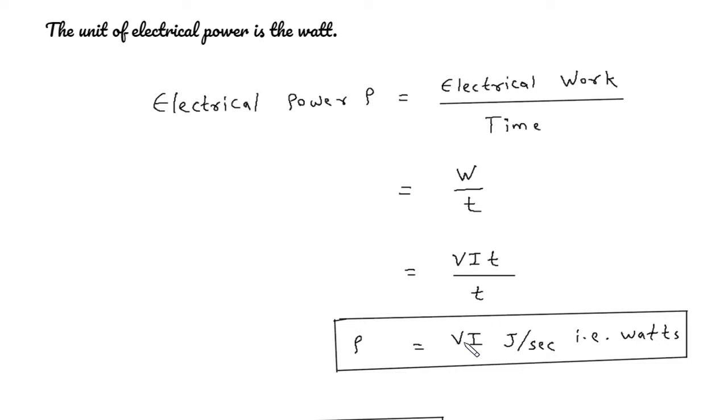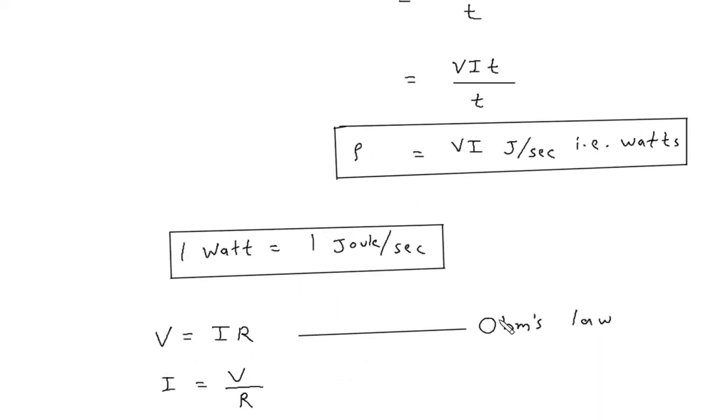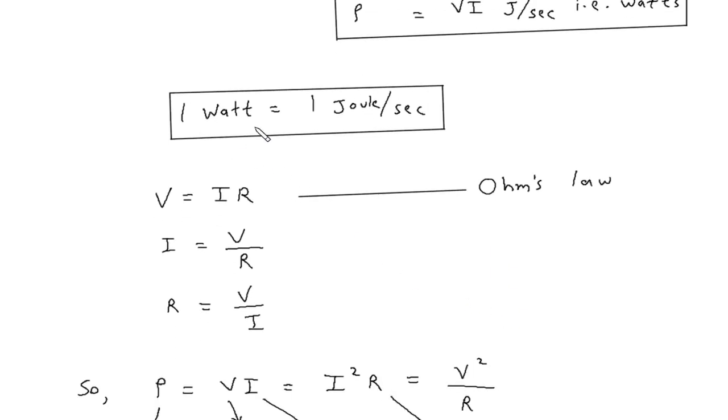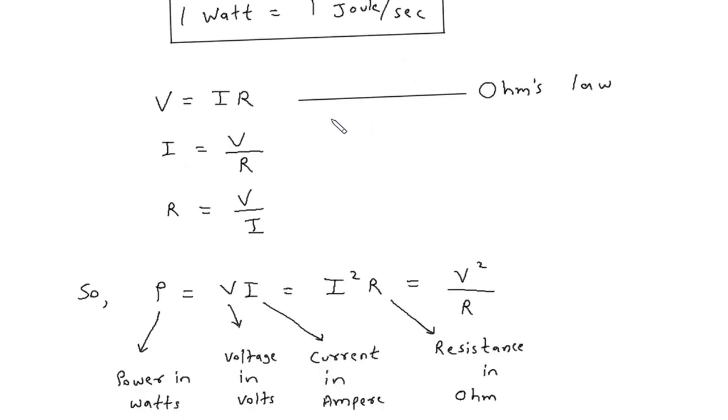V is the voltage, I is the current. 1 watt is equal to 1 joule per second. According to Ohm's law, V is equal to IR, where V is the voltage in volts, I is the current in ampere, R is the resistance in ohm. So from this we get I is equal to V by R, or R is equal to V by I.